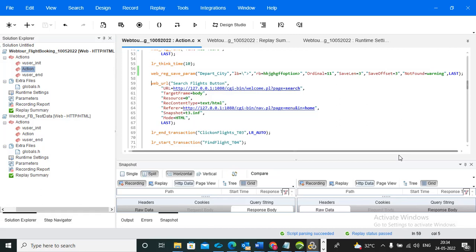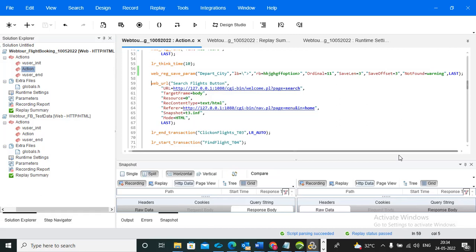Okay. What is save length? How many characters should be captured? Yes, very good. Save offset? How many characters to skip. Yeah, good. So not found, what is the default value? Warning? By default, no.